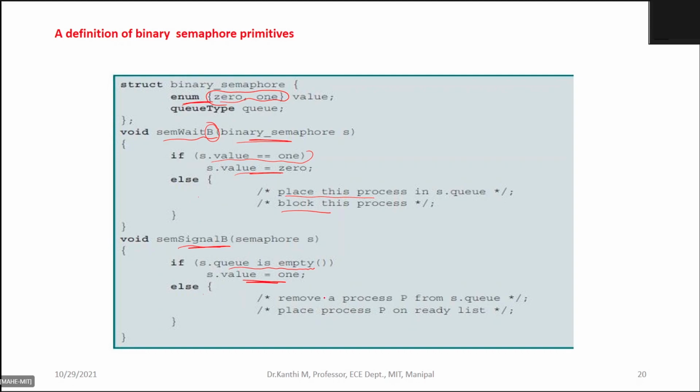Else, this is if and else, remove the process from the queue and put it in the ready queue, because signal is to generate or to give the semaphore. So wait is to take. That way you can understand: signal is give, wait is take. Okay. But to take, it should be available. Fine. But in a binary semaphore, you've seen there are only 2 states, either it is 0 or 1.